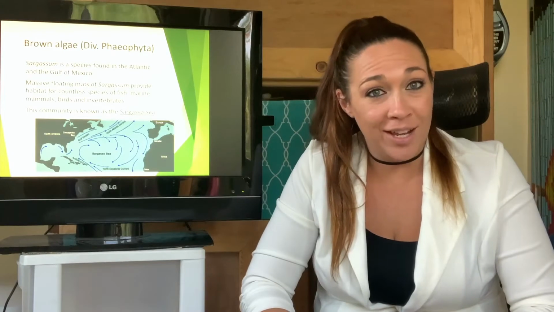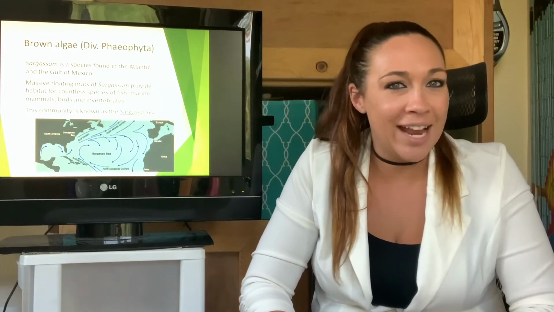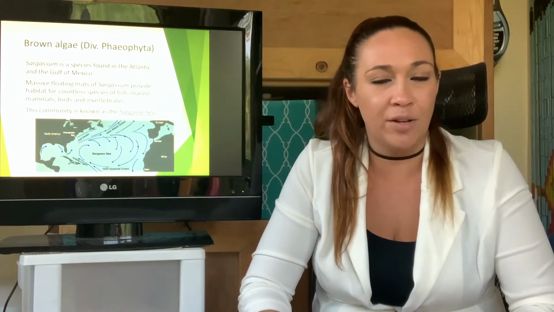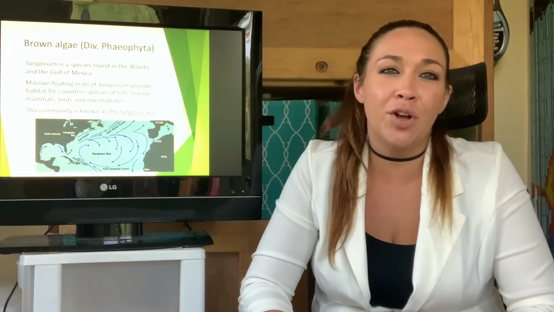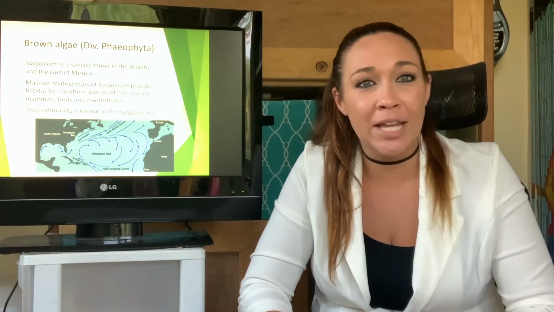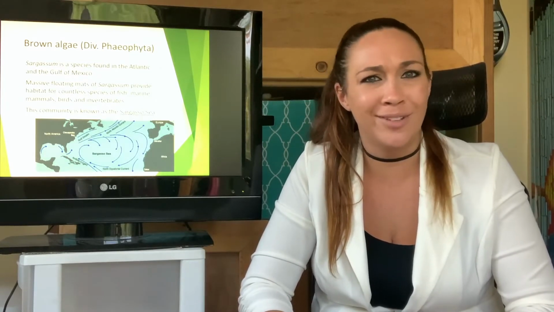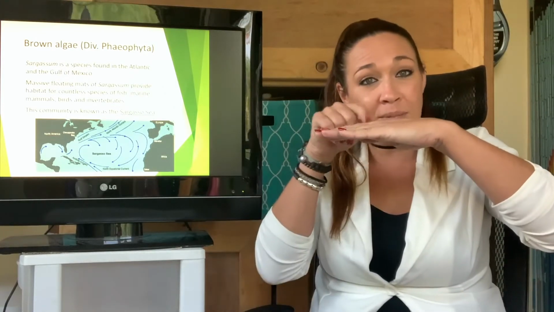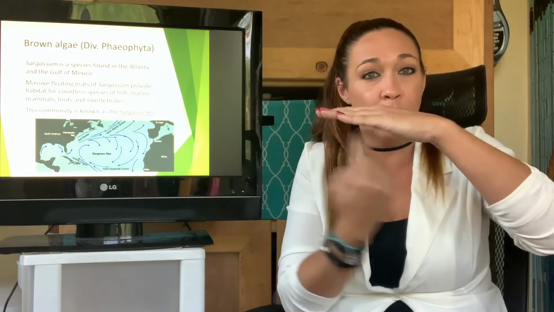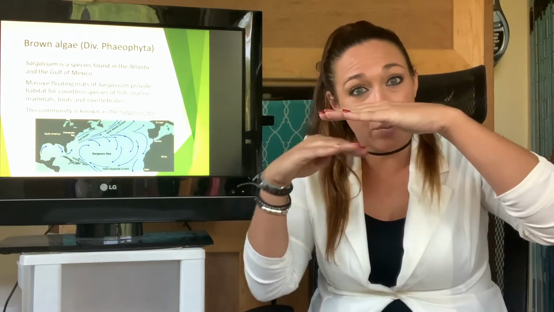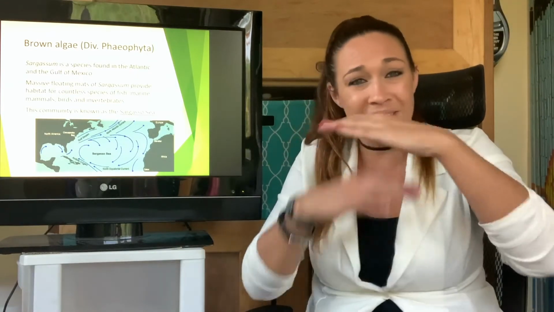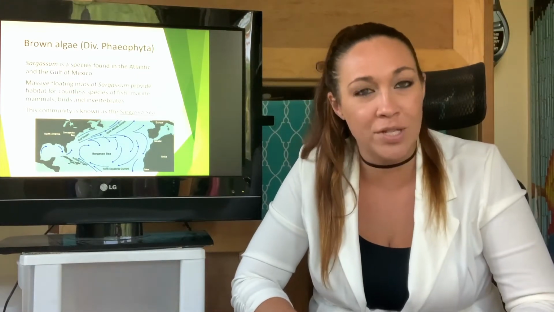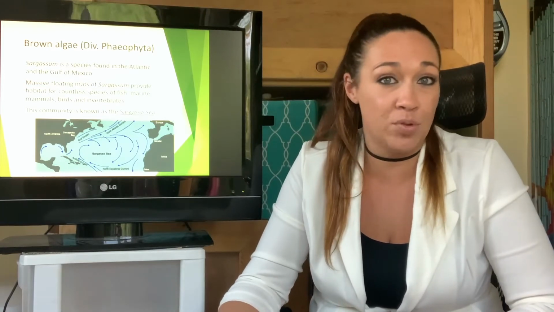Now, that's not the only ecosystem that is created based on one single type of brown algae. Sargassum is another one. In fact, there's something called the Sargasso Sea, which is literally a floating pile of algae. And you're like, well, how can that be an ecosystem? Well, it creates essentially an island. So again, you have organisms that can live on the top, in the middle, underneath, and some that will just float right underneath and use this as protection. You'll have some organisms like birds who will come and sit on top of it. It's crazy how much these ecosystems rely on simple structure.